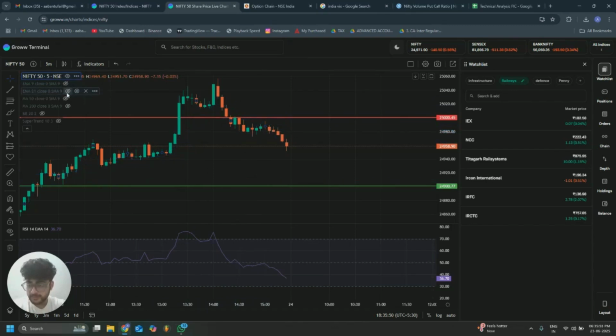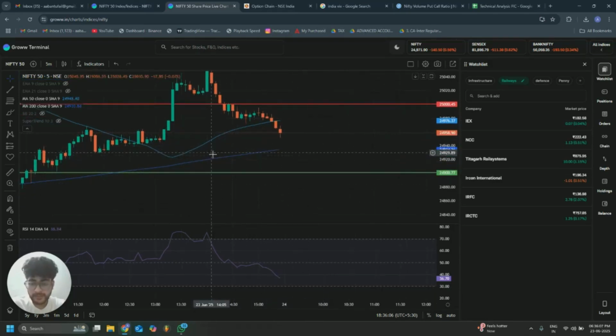Now let's move on to the simple moving averages, the 50 moving average and the 200 moving average. The price is currently between both the moving averages, and the 50 moving average is currently above the 200 moving average. The 200 moving average is a very key level to track as it may provide long-term support.